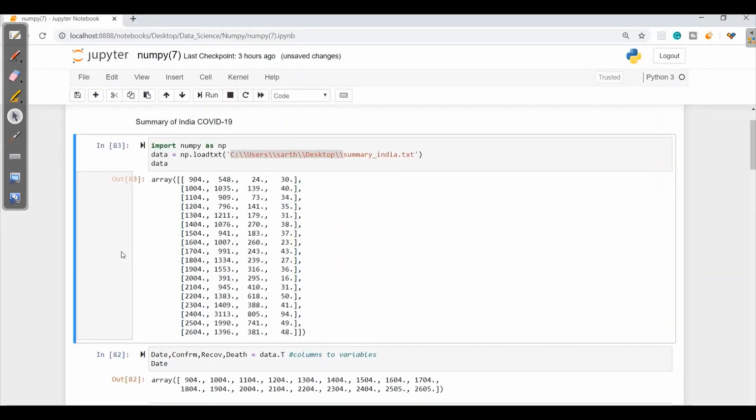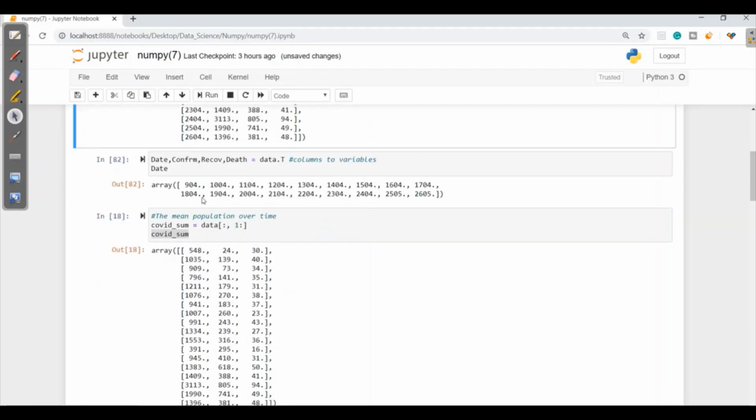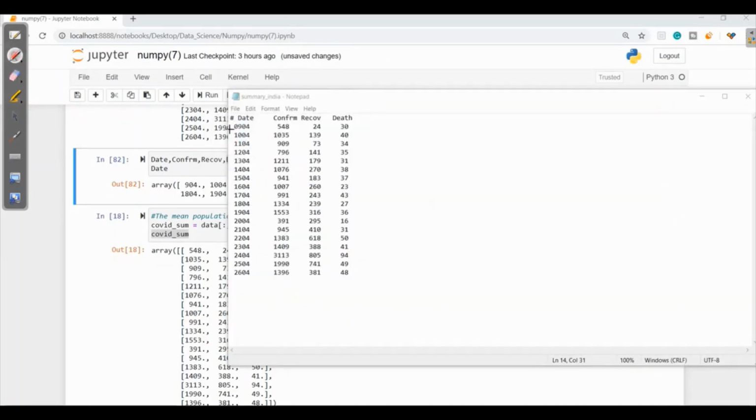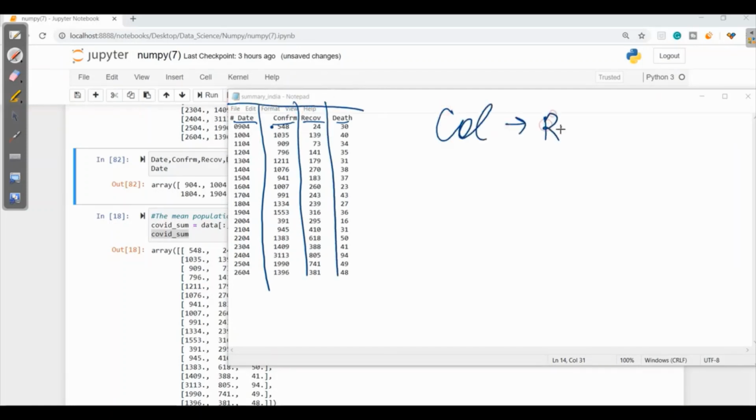Now let's play with this data set. Here we have date, confirm rate, recovered date and death rate. Now I want to transpose this. Here we have a data set in the form of date, confirm, recovered, death. Now if I have to transpose this, what will it do? It will convert from columns to rows.